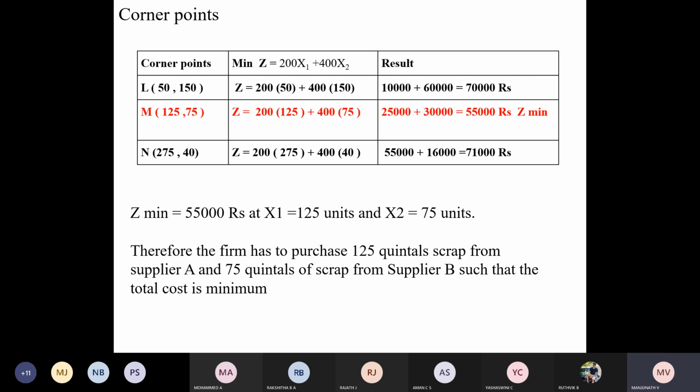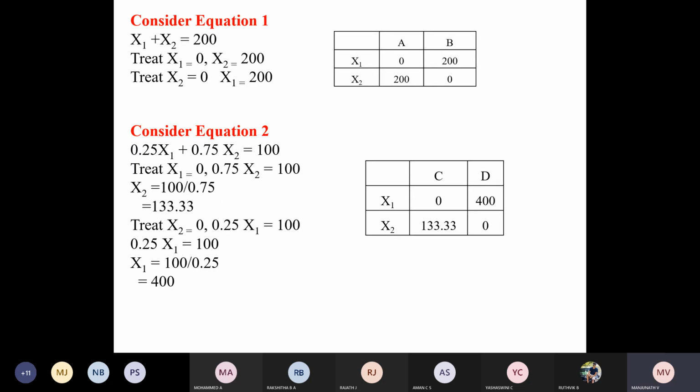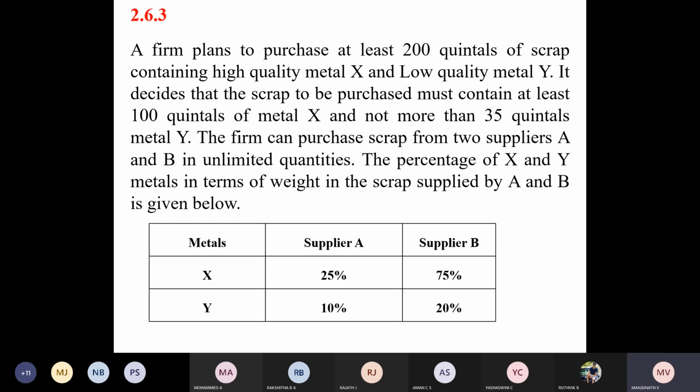And if you go to your first slide where exactly the problem is dictated, the first line itself says the company can purchase minimum 200 quintals. Okay, because of all other constraints we are getting supplier A 125, supplier B 75. This minimum condition is matched. It is not coming less than 200.